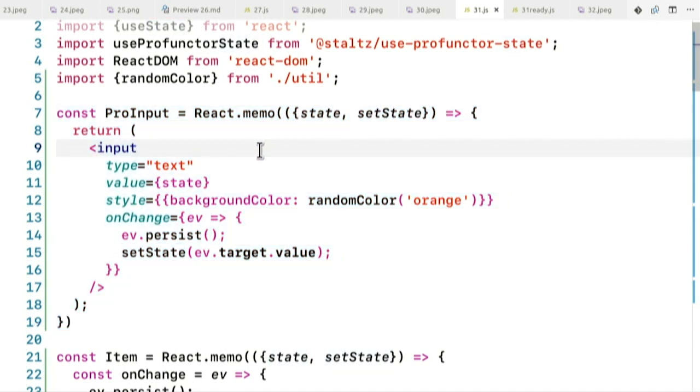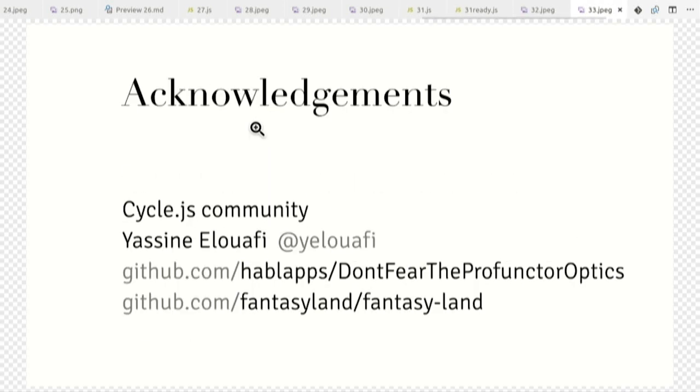Get it? So this is quite exciting, because in my opinion, instead of composing reducers, you could compose components that are meant for state management. And they will do the conversions back and forth and that kind of stuff. This is really new, I think.